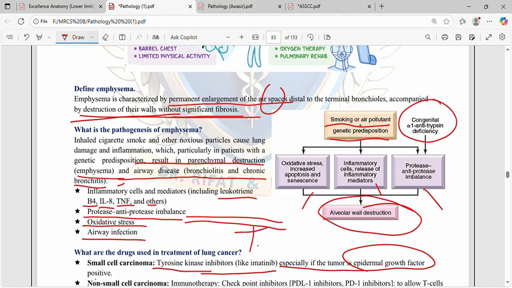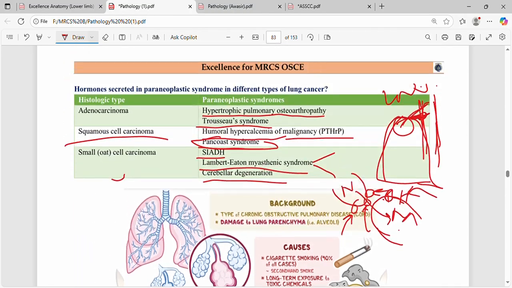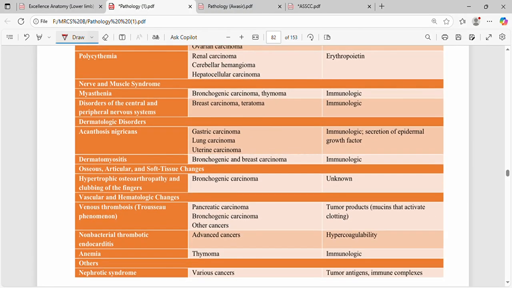So this is all about lung cancer. I will discuss this chart in another video because my video is getting prolonged.